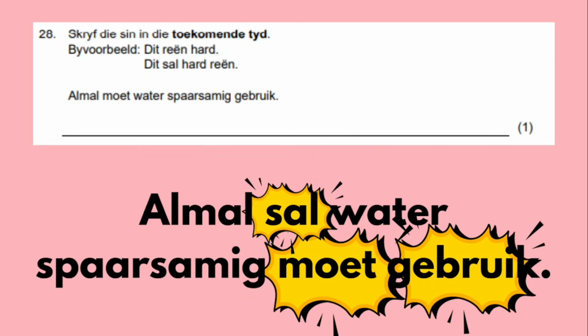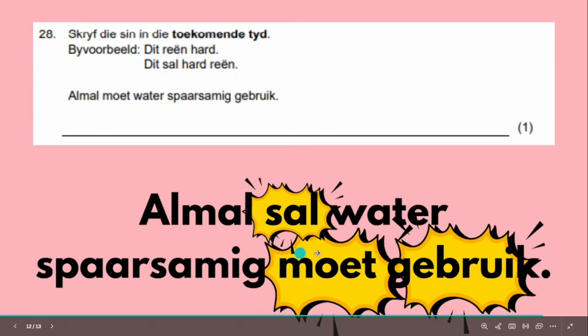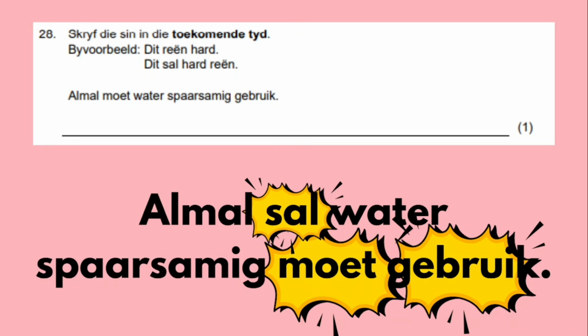Okay, so almal sal, you're still following the rules, water spaarsamig moet gebruik. So this moet is now helping this one, and they must stay together. You will see in Afrikaans there's a lot of hulpwerkwoorde, and once you do werkwoorde, you need to know what they are so that when they come up, you know what to do with them.